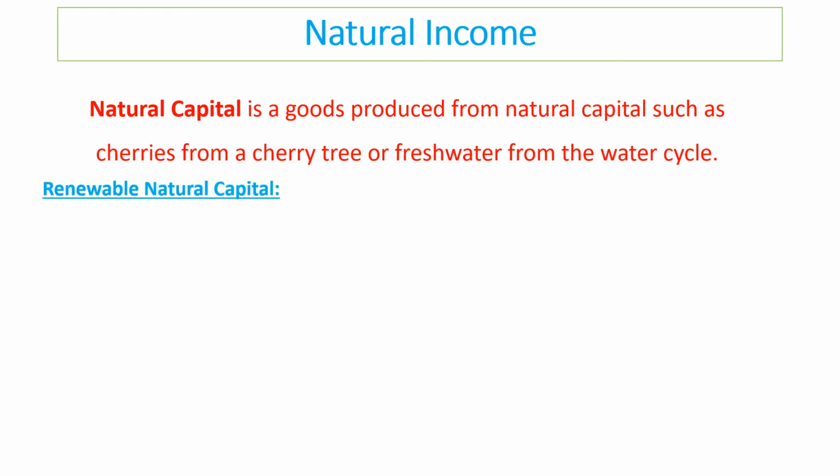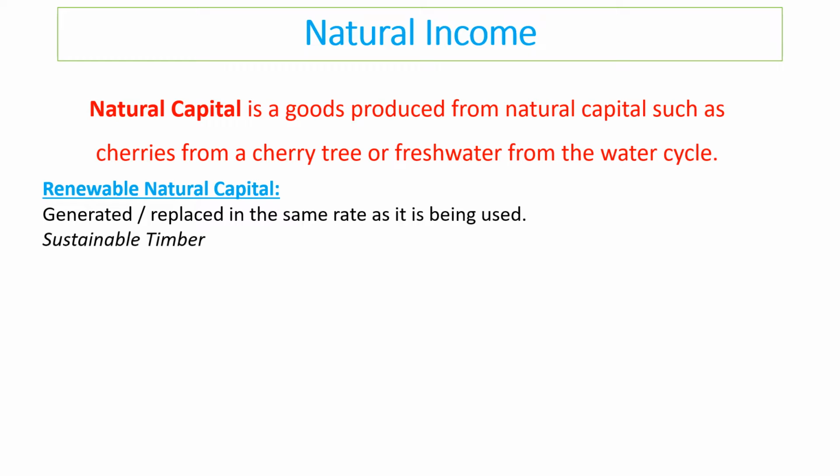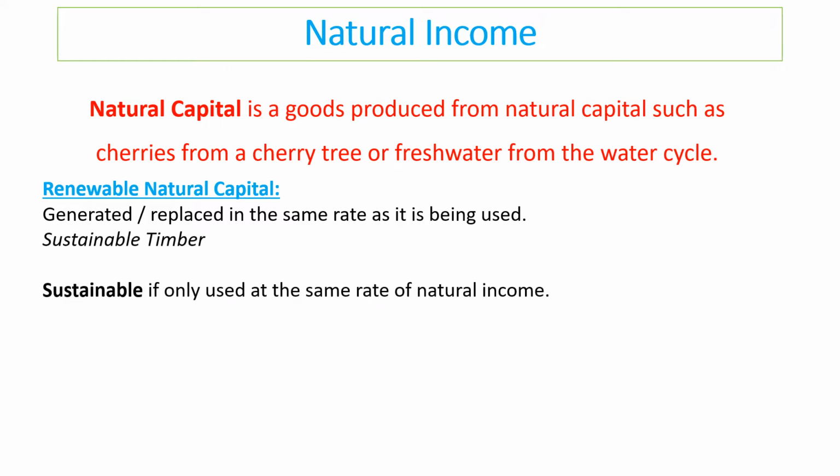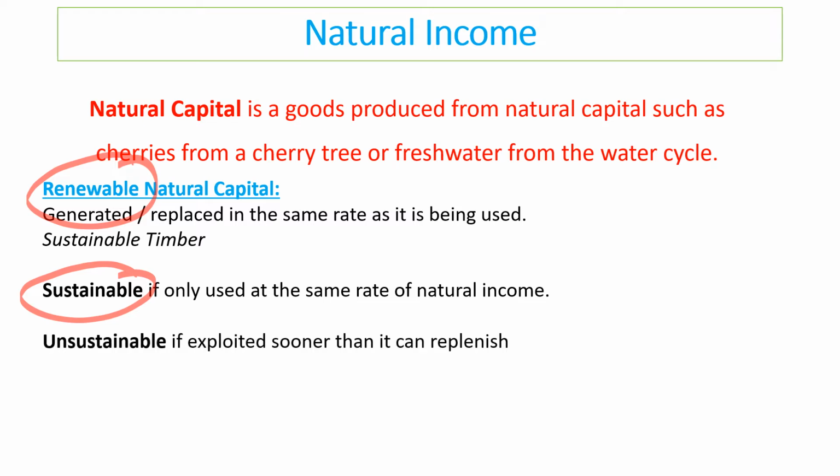So there are different types, as I said, of natural capital. As I said, renewable natural capital is one that is replaced at the same rate as being used, and we said sustainable timber. However, the importance is just because it is renewable doesn't necessarily mean it is sustainable. So it's only sustainable if it is used at the same rate of natural income. So what that means is that even if it is renewable, we could use it too quickly and therefore run out. If it's exploited sooner than we can replenish it, it becomes unsustainable.